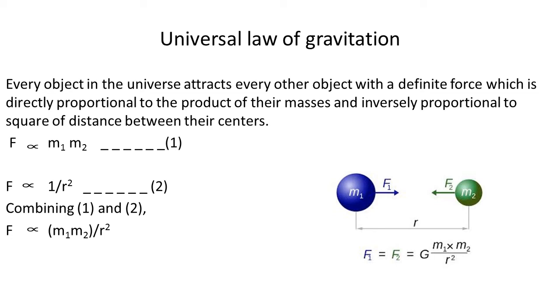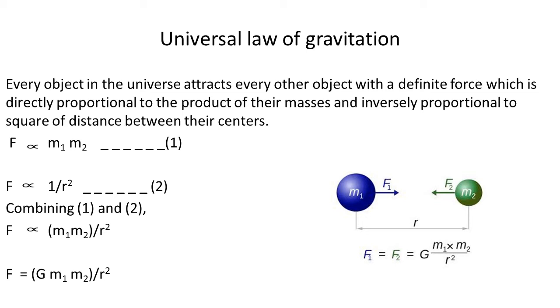Whenever you want to convert any expression into equation, what do we do? Yes, we have to introduce one proportionality constant. So here we will use the alphabet G as proportionality constant. F is equal to G, capital G of course, because it has certain significance. We will talk about this capital G in detail later.